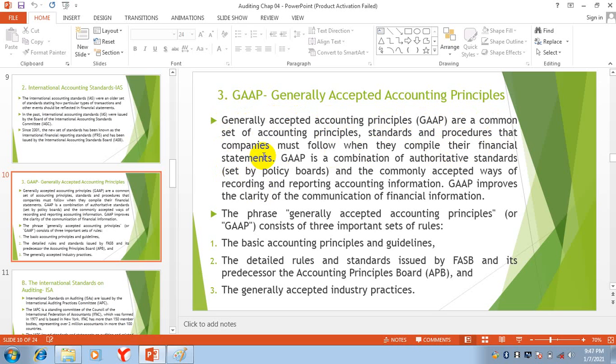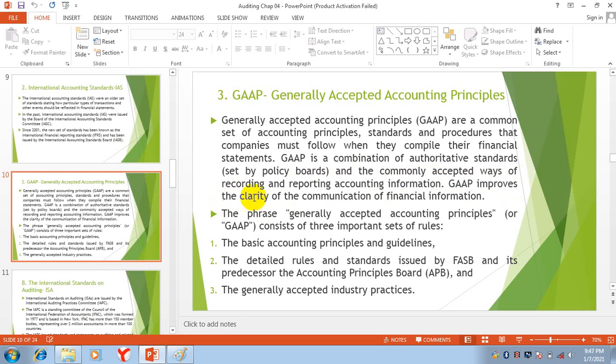So these are principles, standards, and procedures that companies will use all over the world. GAAP is a combination of authoritative standards set by policy boards, which you cannot violate, and the commonly accepted ways of recording and reporting accounting information. There are some ways in which you will record and report accounting information.